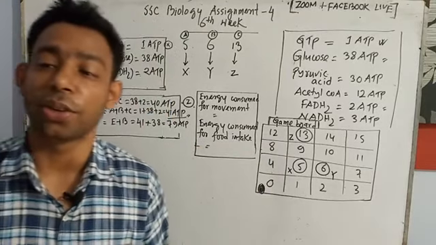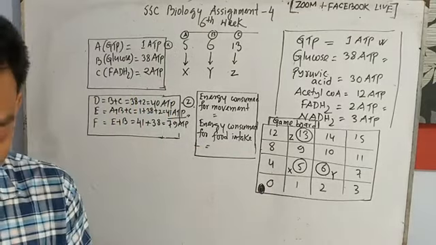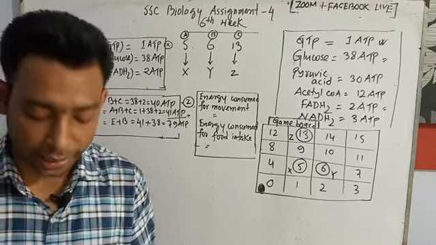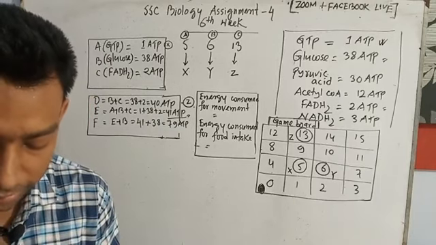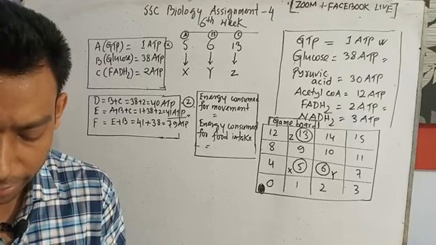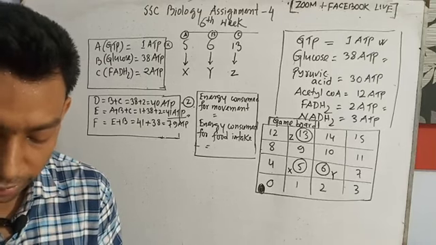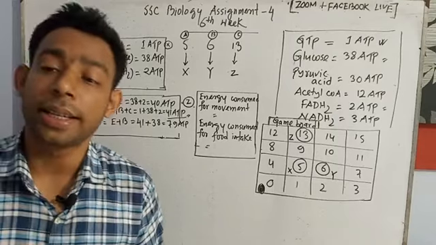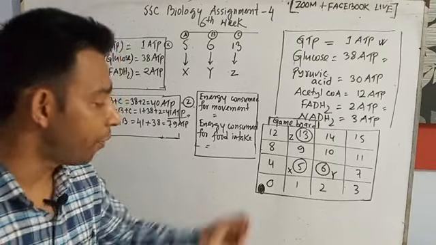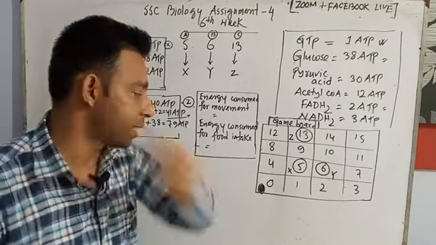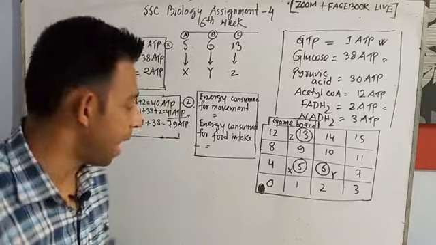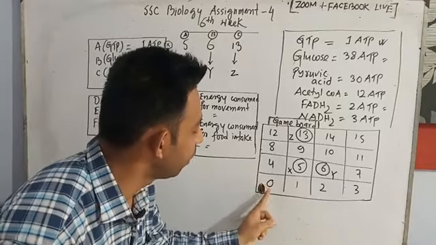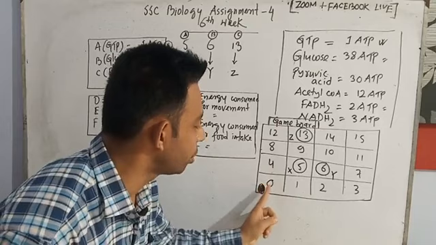What is the energy consumed for movement, and which value should we put in there? This is our question. If I start the game, the amoeba moves, maybe from 0 to 4 or 0 to 1.